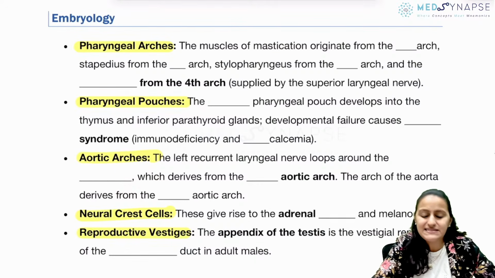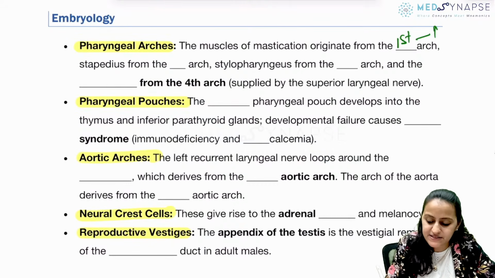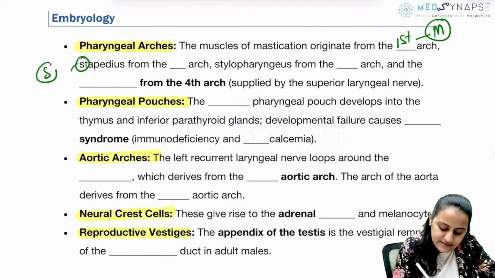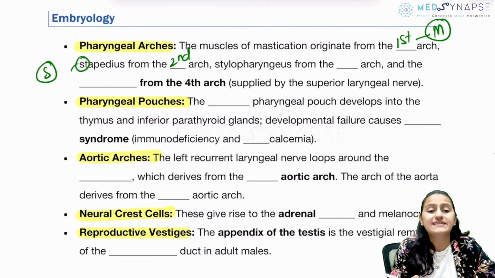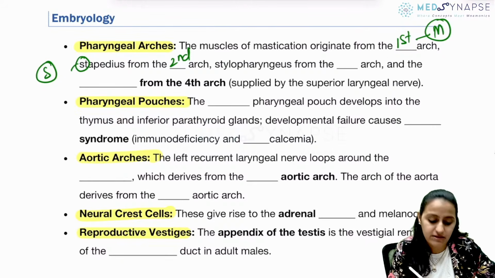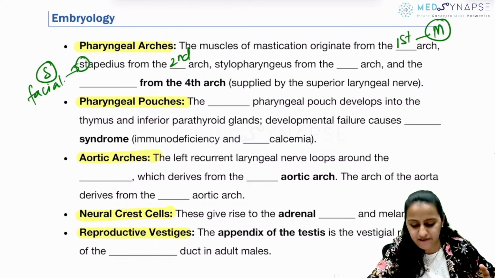So tell me, muscles of mastication originate from what arch? First. Remember, first arch is the arch of M. Stapedius, S. Remember S for S. It is the second arch. S for S, second arch, seventh nerve comes the facial nerve. Okay, stapedius is supplied by facial.